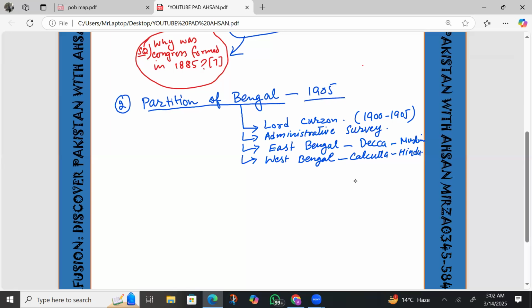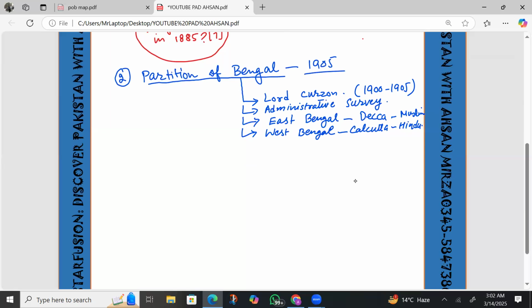Now let me tell you what type of questions can be given. Related to these four facts, a 4-mark question can be given.